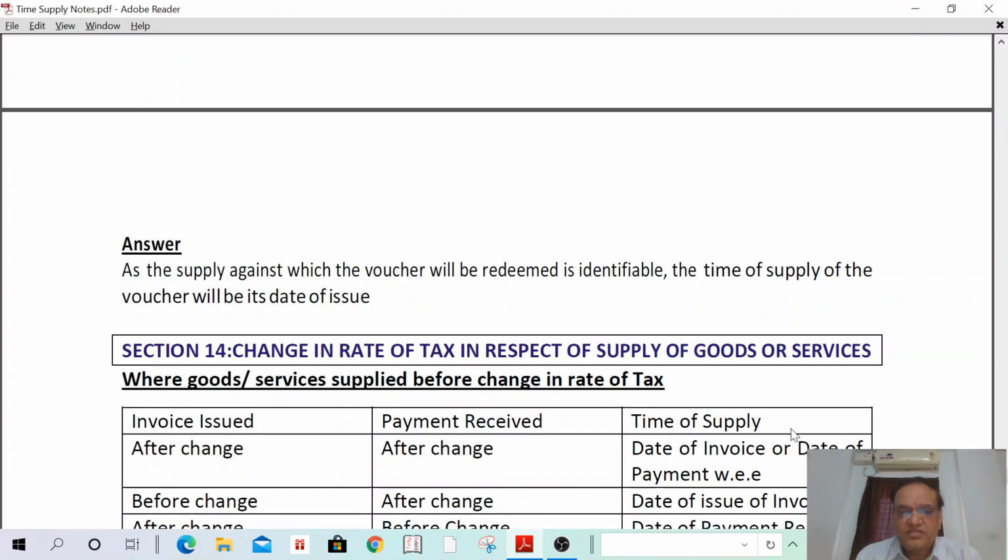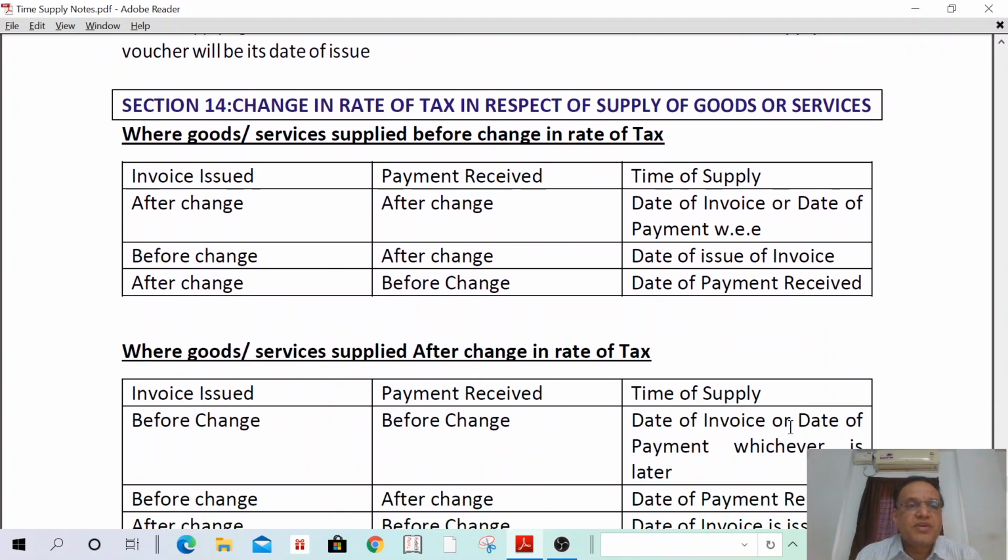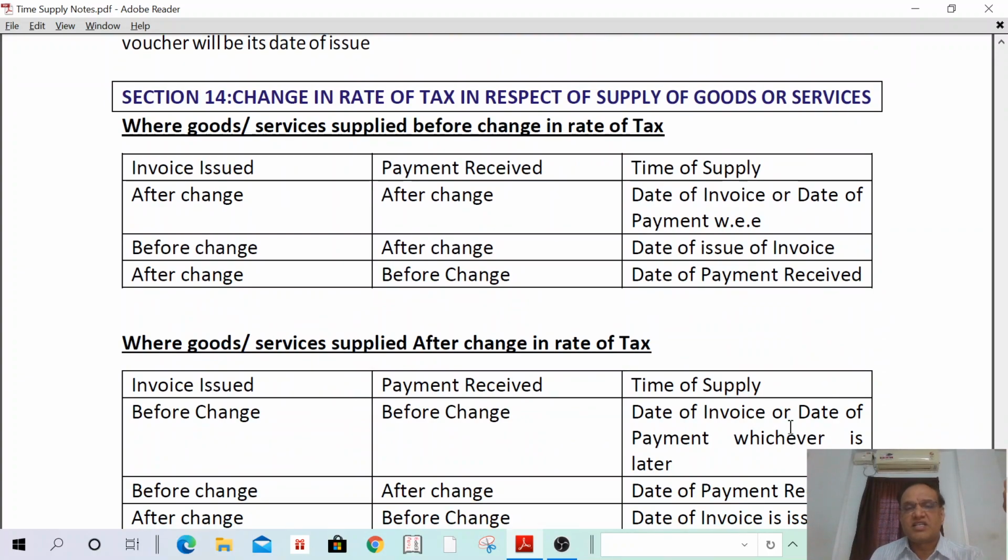Okay. And one more important concept: Section 12 we have discussed, Section 13 also we have discussed. Section 12 is determination of time of supply in case of supply of goods. And Section 13 is determination of time of supply in case of supply of services.